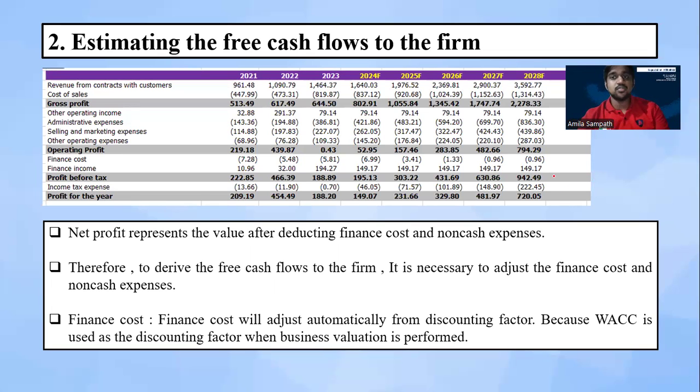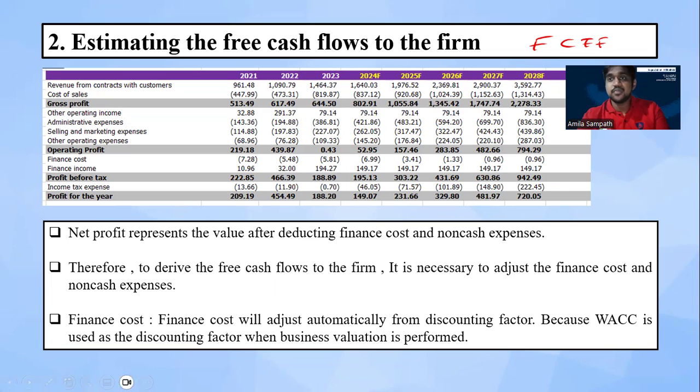Okay, then based on the forecasted financial statement, we can derive the free cash flow to the firm. Actually, there are two concepts: free cash flow to the firm and free cash flow to the equity. First, I hope to discuss free cash flow to the firm. Later I will discuss free cash flow to the equity. From now I discuss free cash flow to the firm. First I will explain the meaning of the free cash flow to the firm.